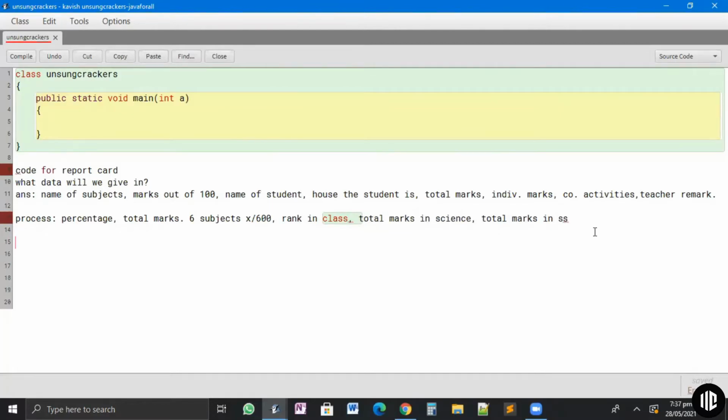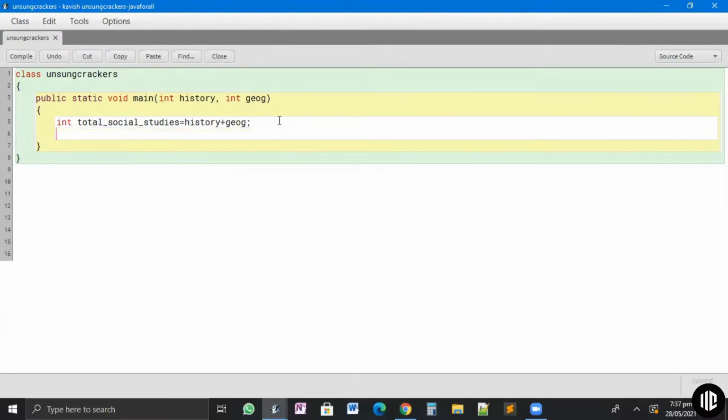The computer will process the total marks in science. It will process the total marks in social studies. For example, if I give two inputs, history and geography, and I say int total social, guys, again, you are not supposed to know this. I'm just explaining. For example, int total social studies is equal to history plus geography. Okay. Let's cut this as of now. Int dot out, copy this.